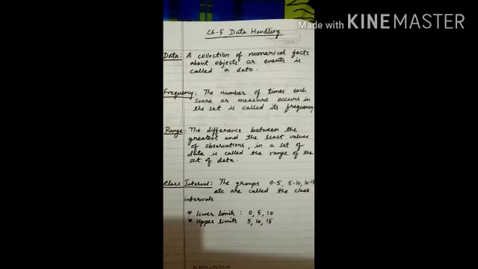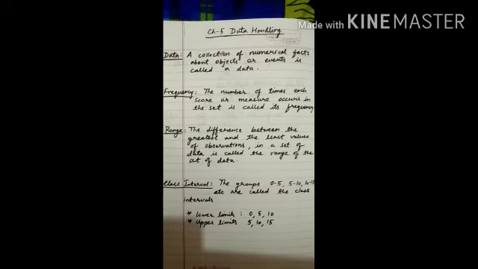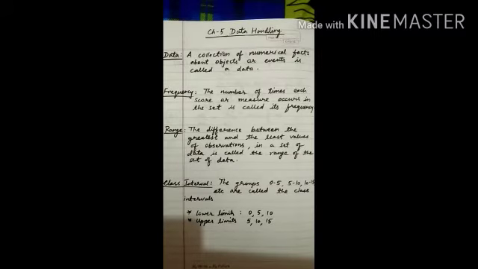In this lecture, I am explaining you about the basic concepts of chapter number 5, data handling. The very first topic is what is a data? A collection of numerical facts about objects or events is called a data.